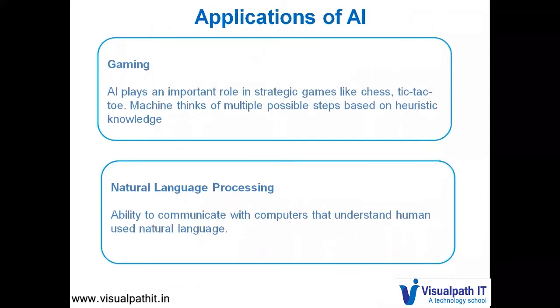Well, let us look at some of the applications that use AI. Gaming applications. Artificial intelligence plays an important role in strategy games like chess, tic-tac-toe, etc. Here, the machine thinks of multiple possible steps based on heuristic knowledge. We've also seen a virtual user playing with a real user in these games.